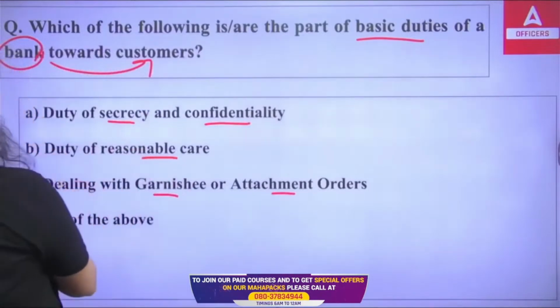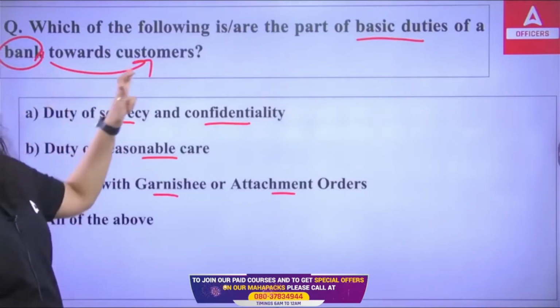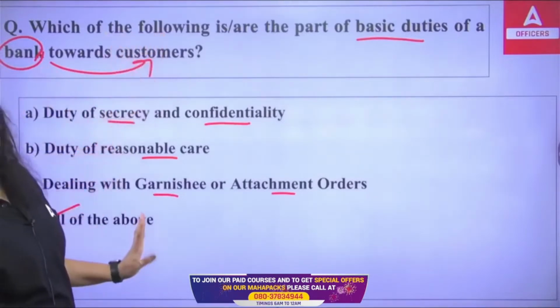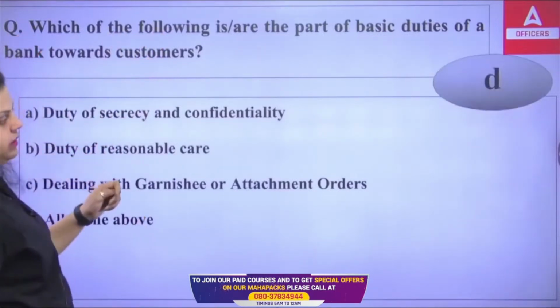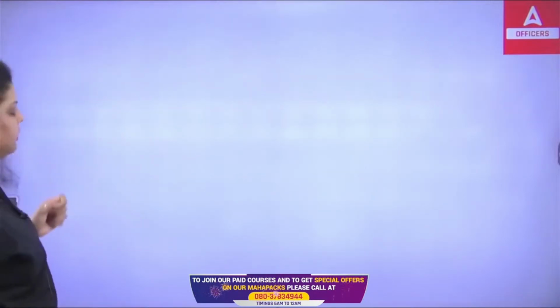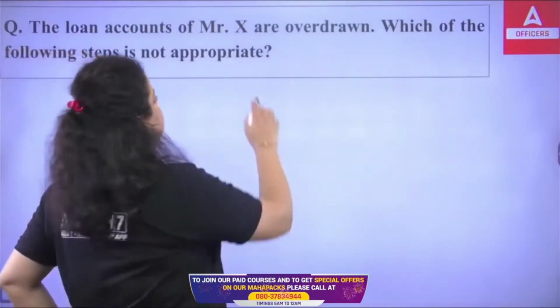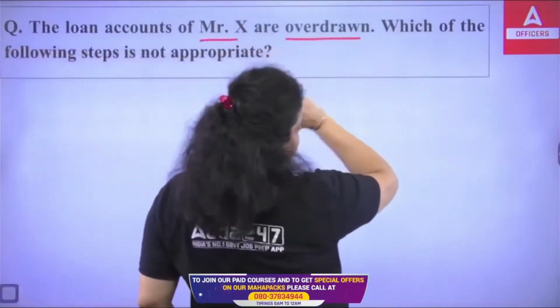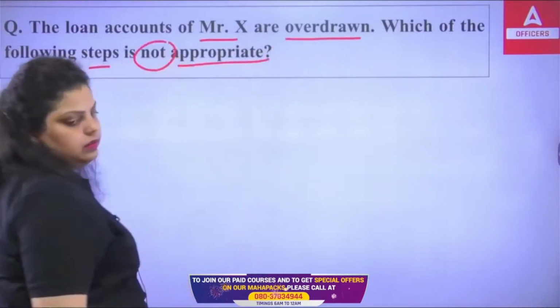Okay, so all are the basic duties of a bank towards the customer that the bank has to follow and complete as its responsibility. So the right answer is D, all of the above. Now, next question we have: the loan account of Mr. X is overdrawn. Which of the following steps is not appropriate?